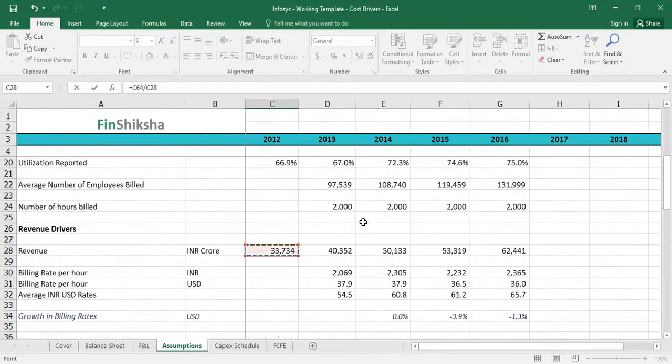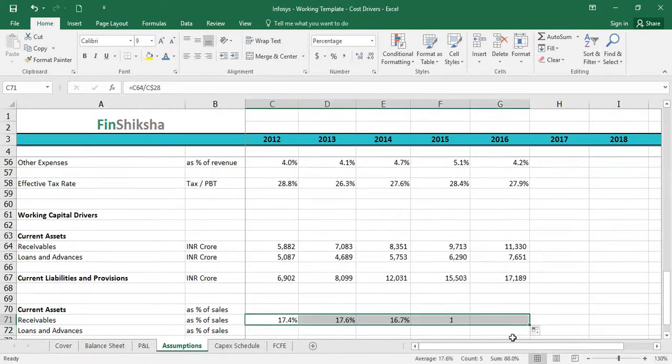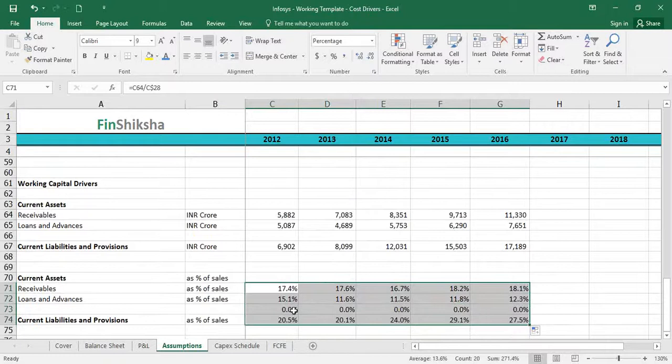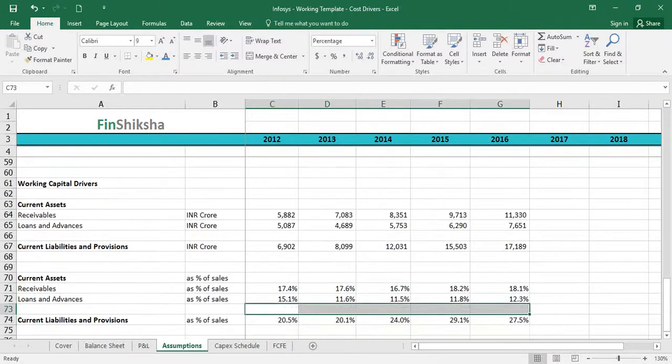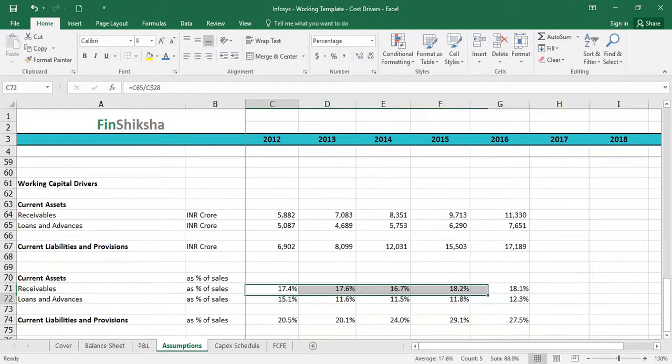That's here, and you freeze the row, not the column. So you find about 17% of sales is outstanding as receivables, and this number has hovered around 17 to 18%. I can drag it down. I can remove these zeros because there's no data there. So my receivables are almost constant at about 18% of sales approximately.